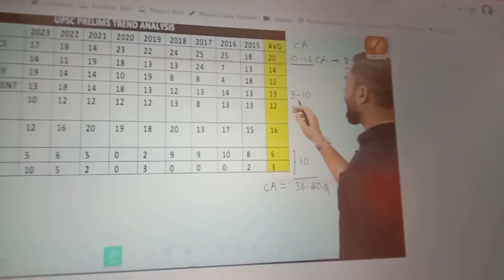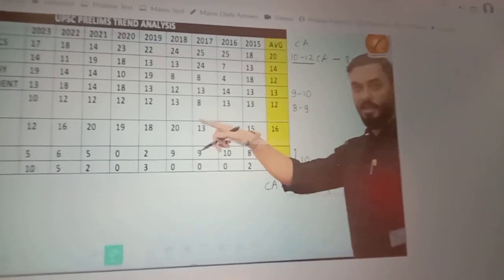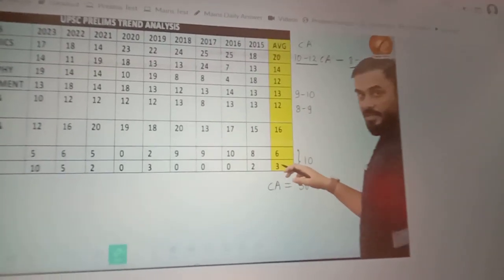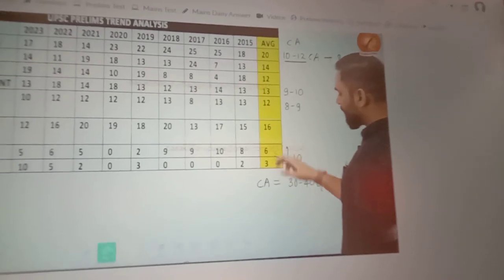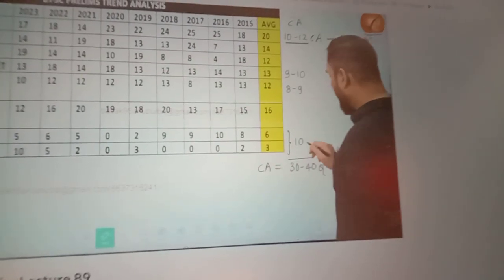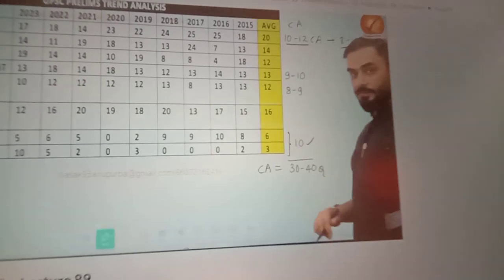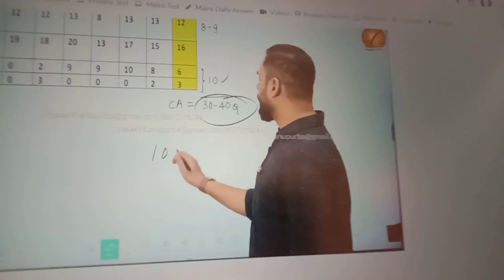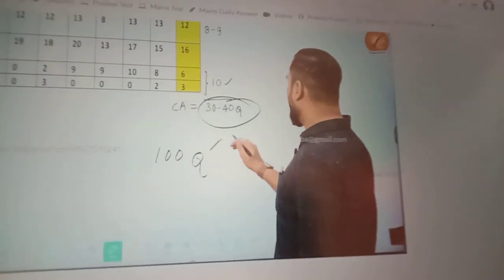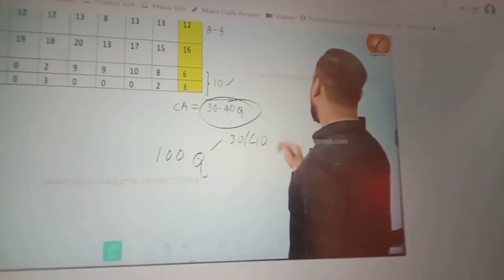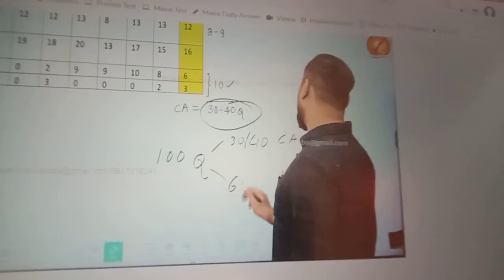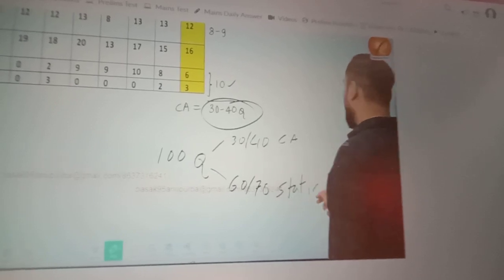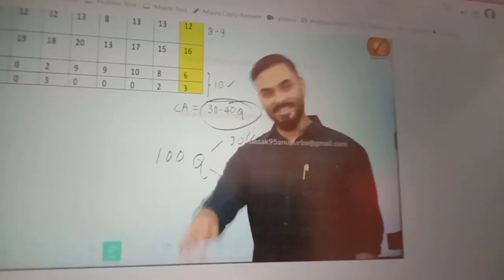Similarly, if you look at environment, out of 13 questions, 9 to 10 are current affairs based. In science and technology, out of 12, 8 to 9 are current affairs based. In IR and miscellaneous, they are asking roughly 6 plus 3, let's say 9, 10, all of them current affairs based. If you add all this, out of 100 questions in prelims, roughly 30 to 40 questions are current affairs, and the rest, almost 60 to 70 questions, are static. This is how the contribution of current affairs figures in different subjects.